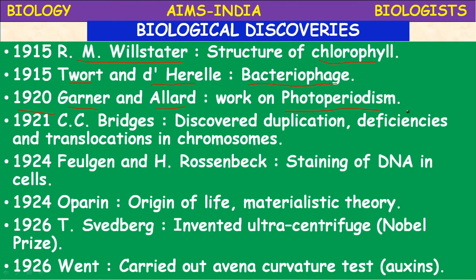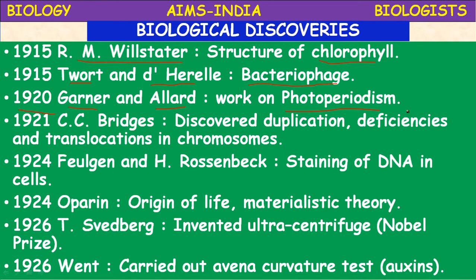Let us proceed. In 1921, C.C. Bridges discovered duplication, deficiencies and translocations in chromosomes.